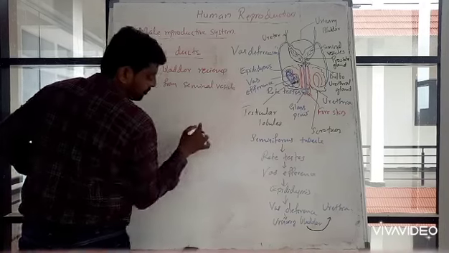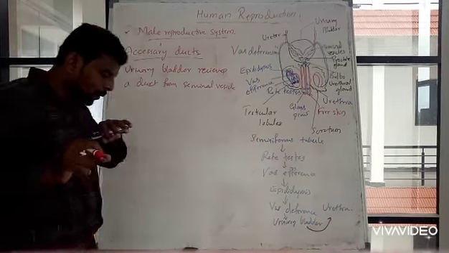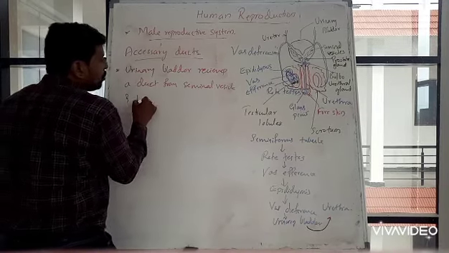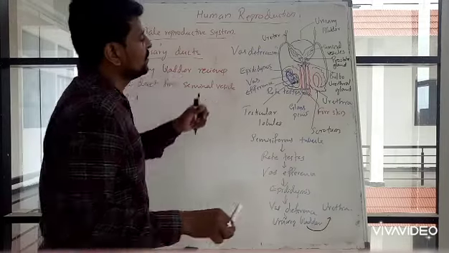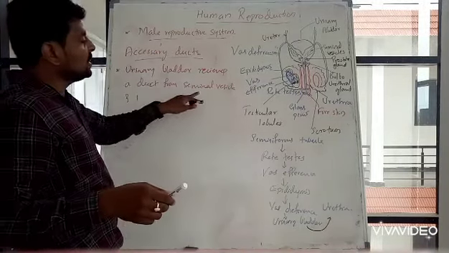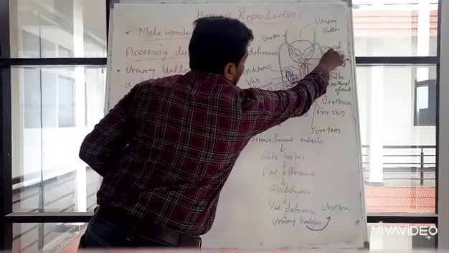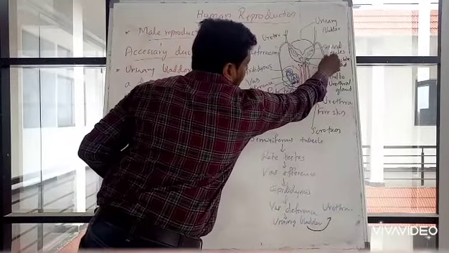Here you can see the seminal vesicle, I have labeled it with a black marker.